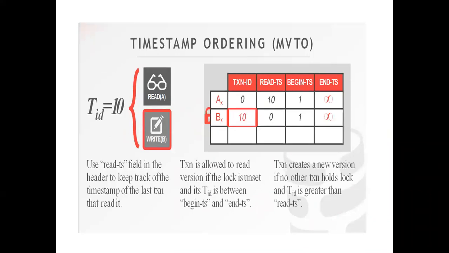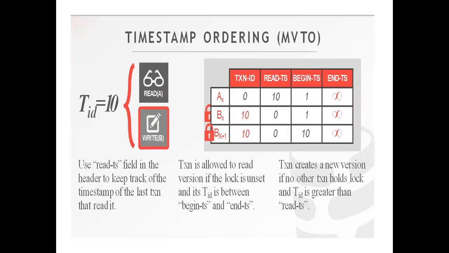So a lock is allotted, kind of. The transaction ID is updated as 10, and a new record is created. A new record is created whenever there is a write operation. Whenever I am updating something, I will create a new record. I will not alter the old record, I will just change some constraint which will tell me what was the last record updated for that particular tuple. It will be stored after creating the new record, but I will create a new record whenever I am writing something to a new tuple or updating something.